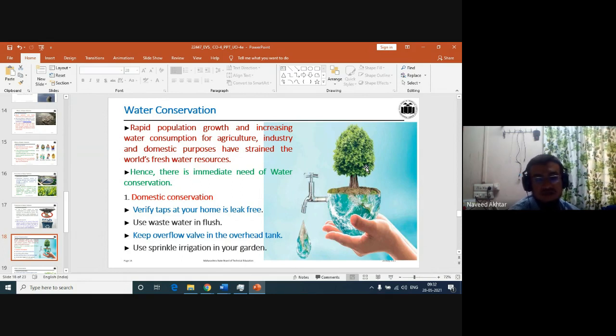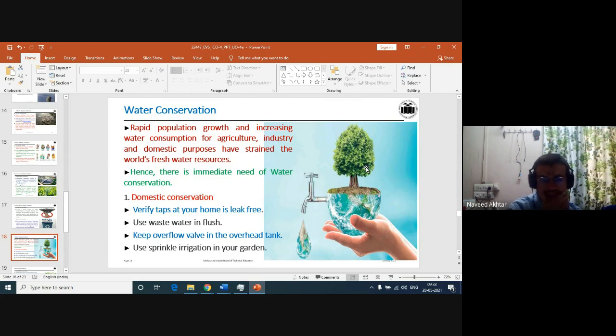So hence there is an immediate need of water conservation, because many parts of our land are facing droughts. So you can help by conserving water, and in many African countries we are providing them water through tankers because fresh water is not available there, even under the ground.